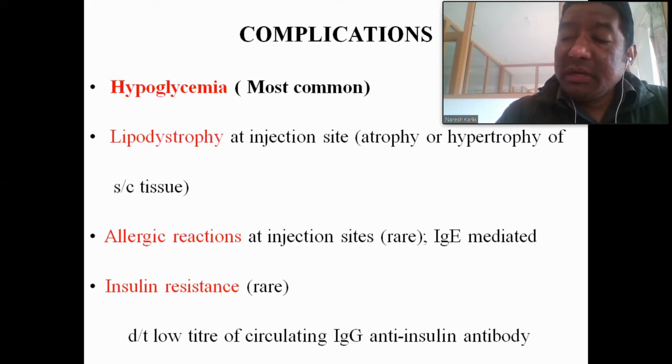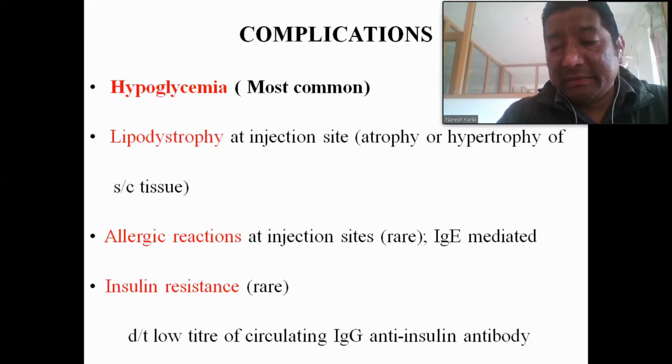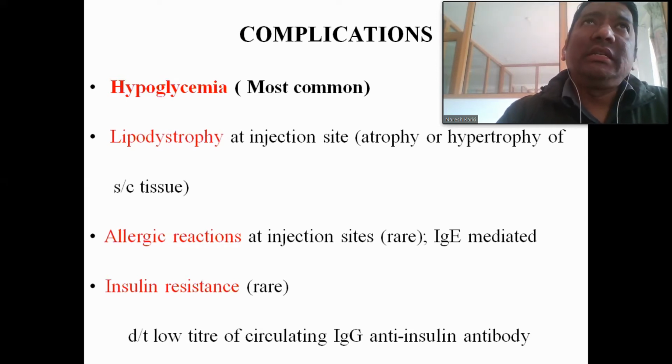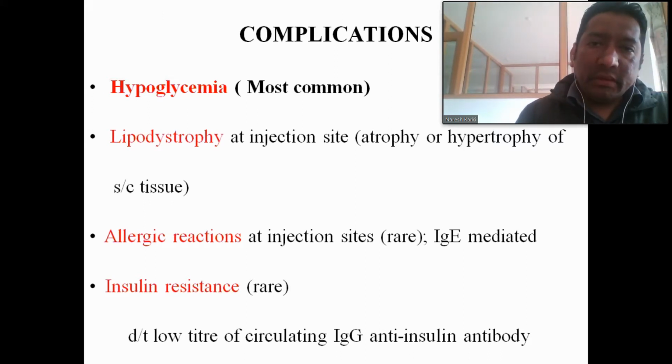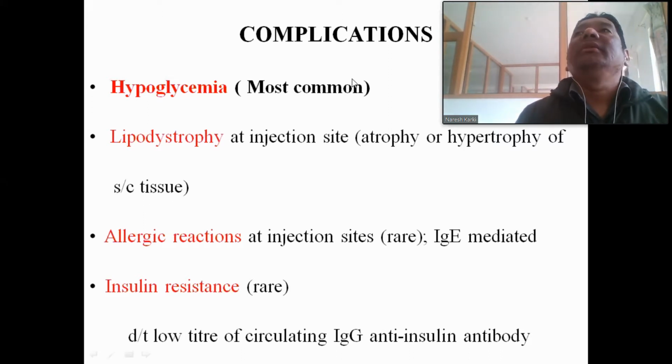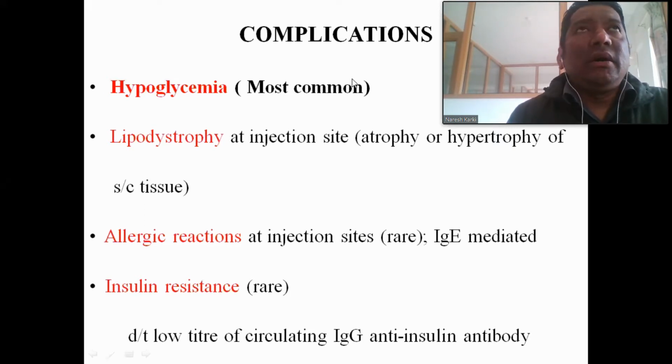If the insulin is taken and the patient forgets to take the meal, that is the major trigger factor, the major cause for the occurrence of hypoglycemia. Other causes are also there, like a severe infection along with diabetes mellitus in a patient on insulin therapy, or excessive exercise. That also leads to hypoglycemia in a diabetic patient.